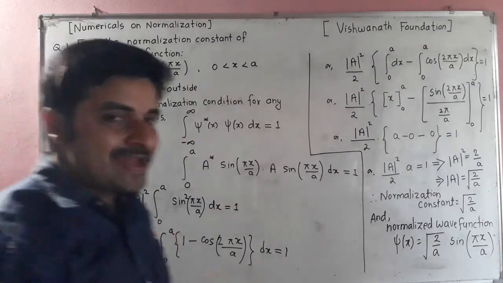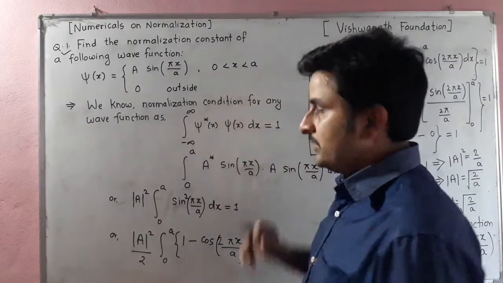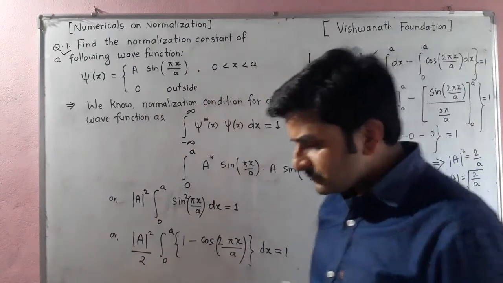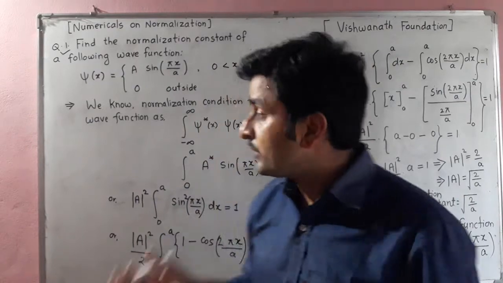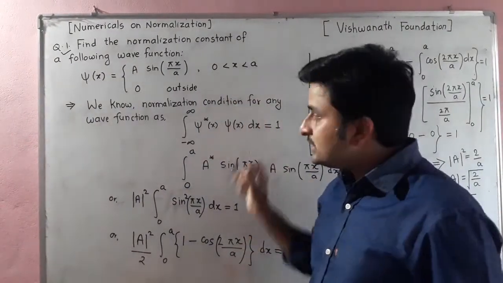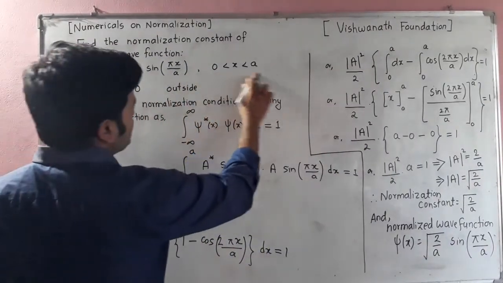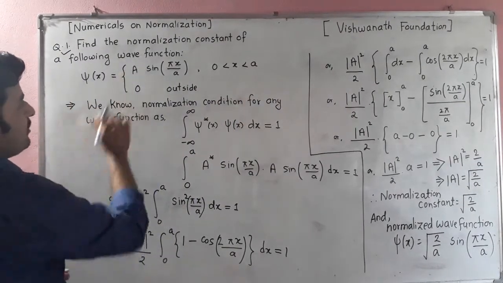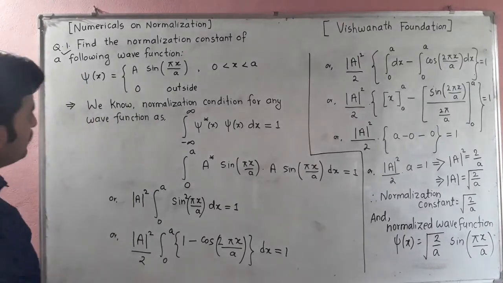So we can guarantee that the particle must be in this region, and we know that from the definition of the normalization of the wave function, we just integrate over all the space. The total integration should be equal to 1, and this integration basically represents the probability. Let us start to find this normalization constant A. Okay, so let us move ahead.